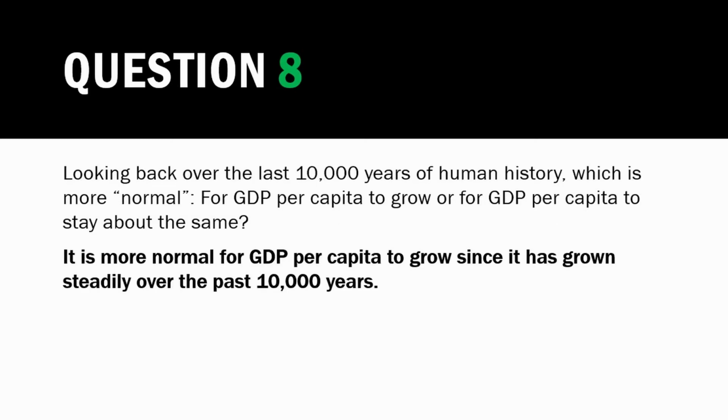Question 8. Looking back over the last 10,000 years of human history, which is more normal, for GDP per capita to grow or for GDP per capita to stay about the same? In the human history of technological innovation, non-stop over the past 10,000 years, GDP has pretty much been growing on average, with a huge spike in the past century or two.